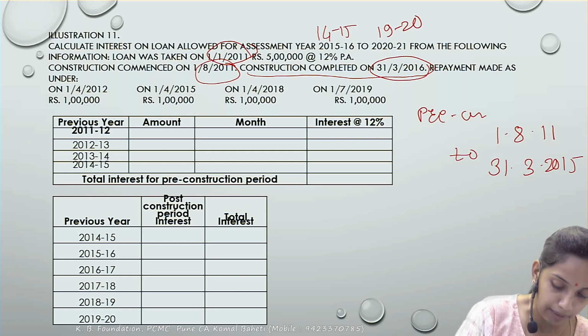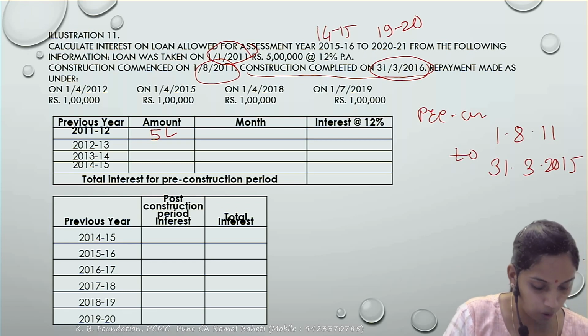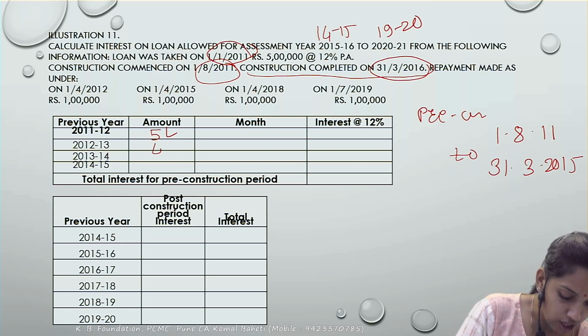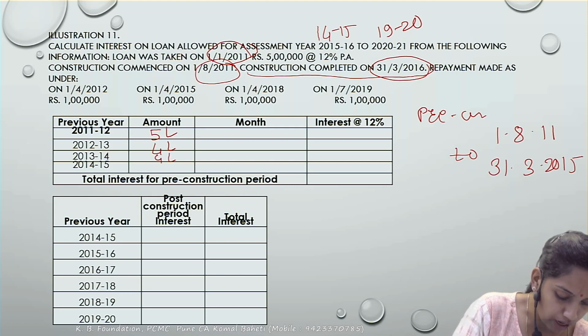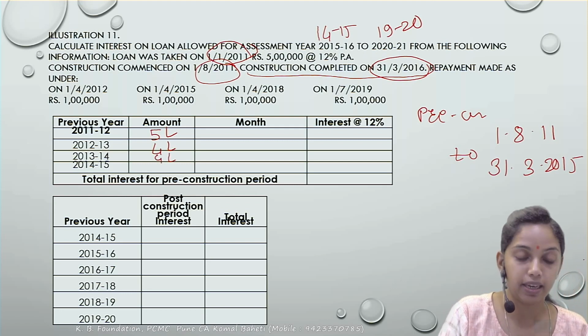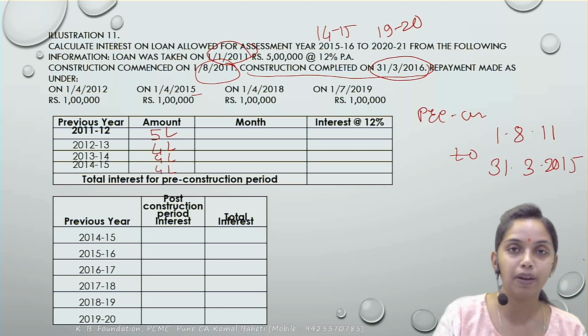So 11-12 में how much amount of outstanding? That is 5 lakh. Whether any repayment? No. 12-13 में there is a repayment of 1 lakh. So amount outstanding would become 4 lakh. 13-14 there is no repayment. So 4 lakh. 14-15 में भी repayment नहीं है. Repayment कब है अभी? 15-16 में directly. So the amount outstanding would be 4 lakh only.